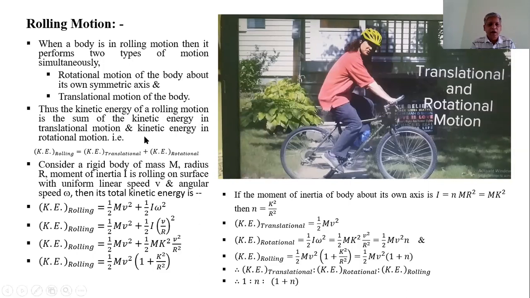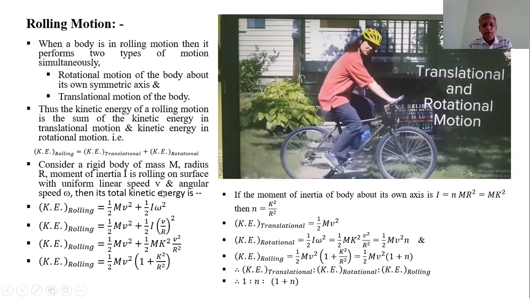That is, the kinetic energy of rolling motion is equal to kinetic energy in translational motion plus kinetic energy in rotation. Consider a rigid body of mass m, radius r, moment of inertia I rolling on the surface with